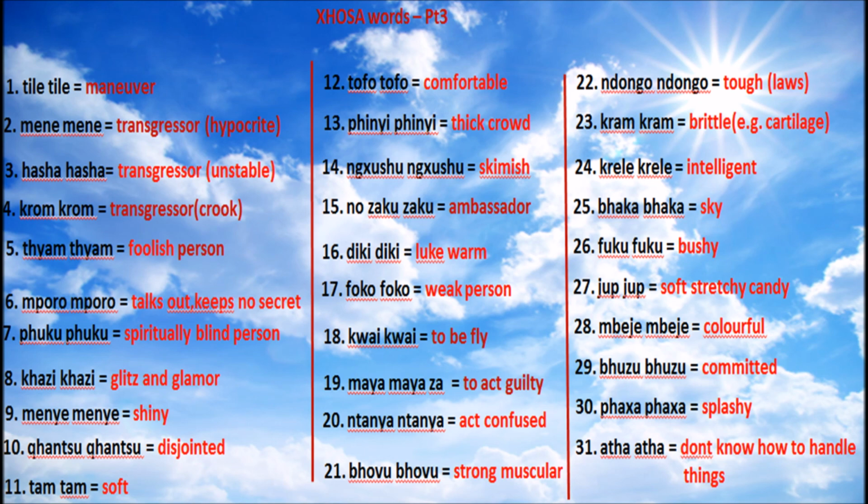Okay, and then ata is somebody who doesn't know how to handle situations. They'll be holding something, be falling over. I don't know a one-word English name for that, but somebody who doesn't know how to handle stuff well. So it's called an ata, right? An ata, right? There's your 31 words.